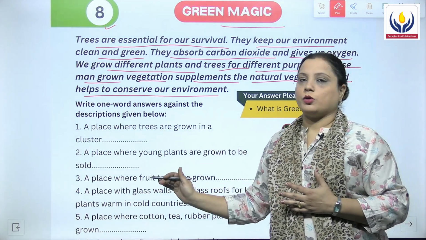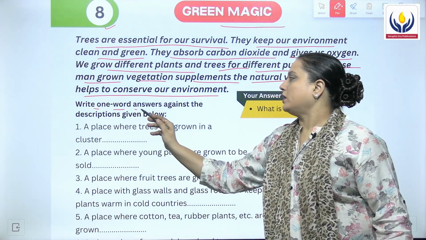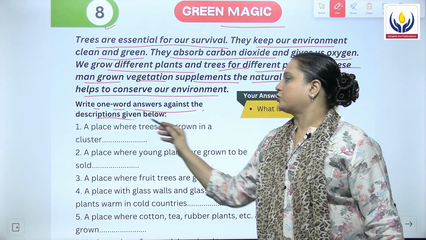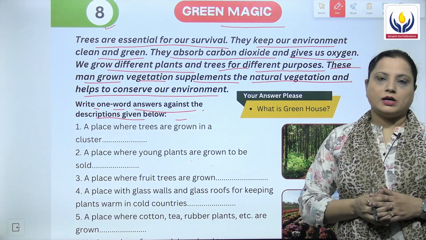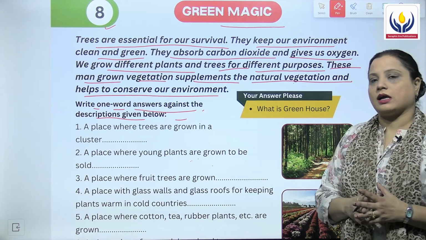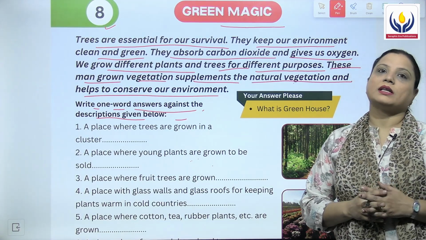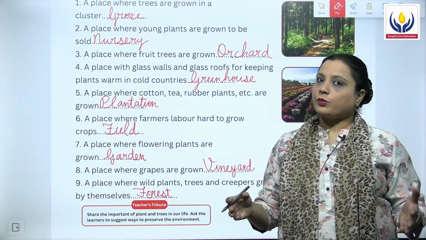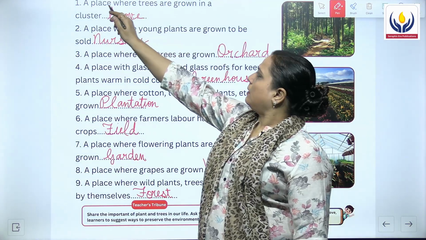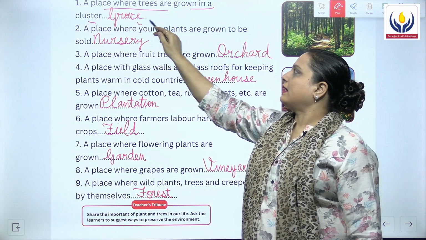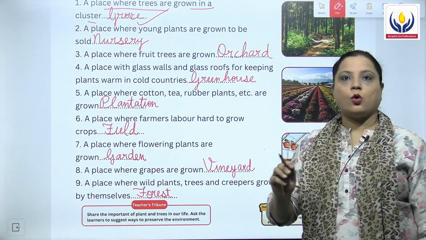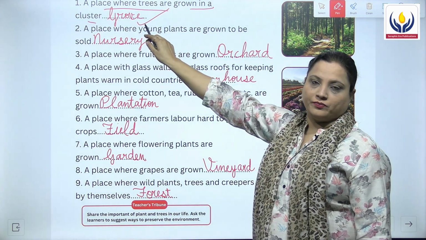Now what you have to do is write one word answers against the descriptions given below. So you have to write one word answers for whatever the description has been given below. Let's now quickly begin with it. The first question is a place where trees are grown in cluster, and the answer is grove, grove.